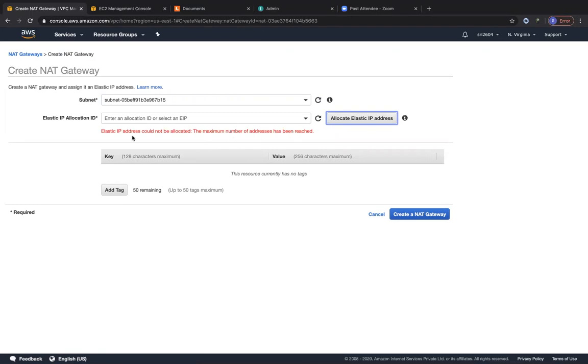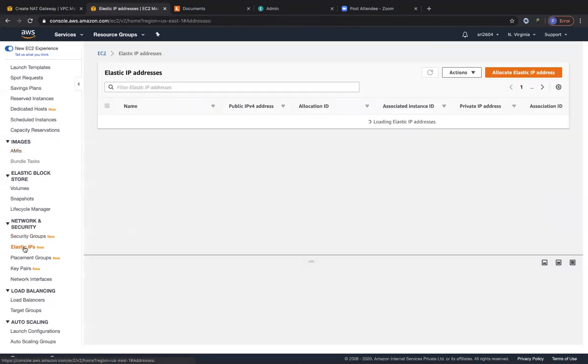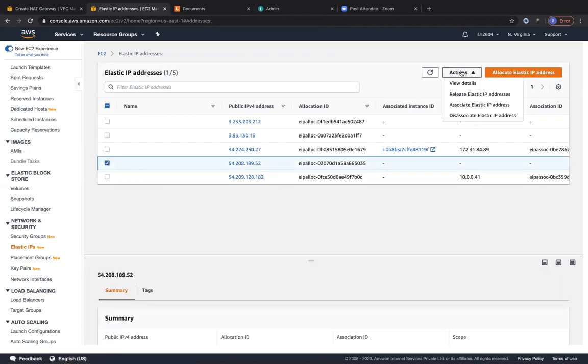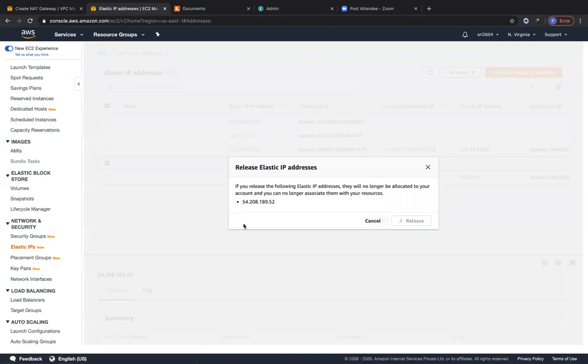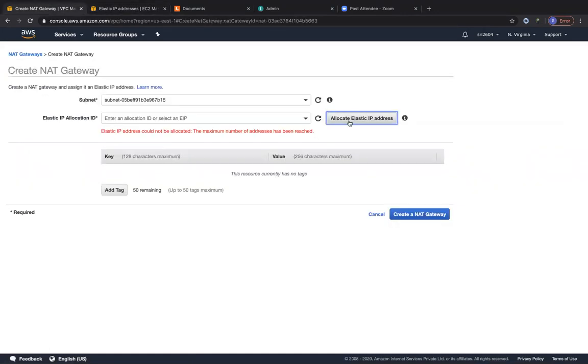The maximum number has been reached. Okay. So let me do one thing. Let me go to EC2 and let me deallocate some elastic IPs. So therefore you can see only 5 elastic IPs are allowed. So there are some elastic IPs that can be released. So let me go ahead and release elastic IPs. Awesome. So now let's go ahead and click on allocate elastic IP.